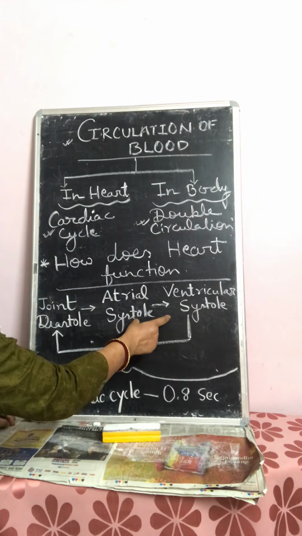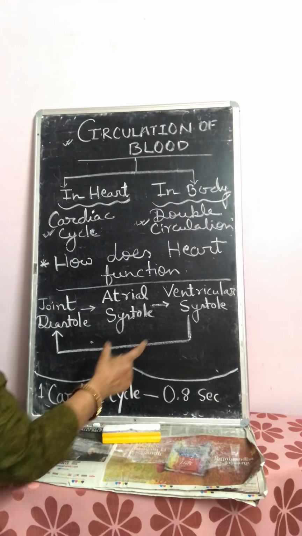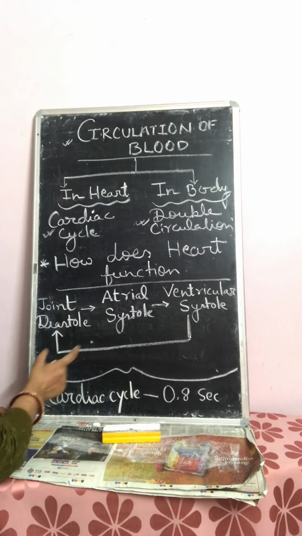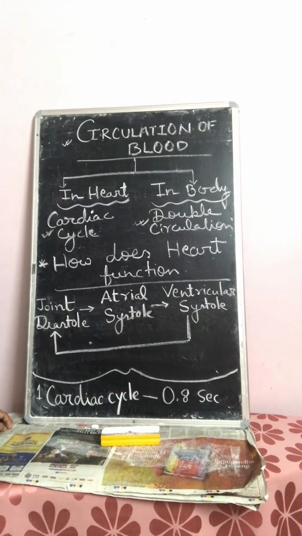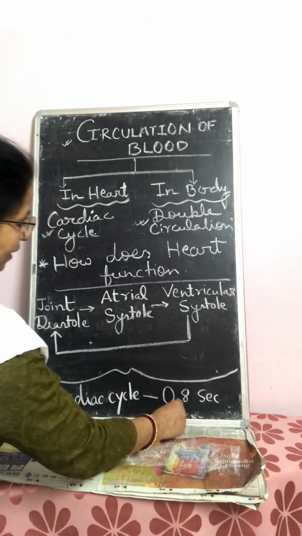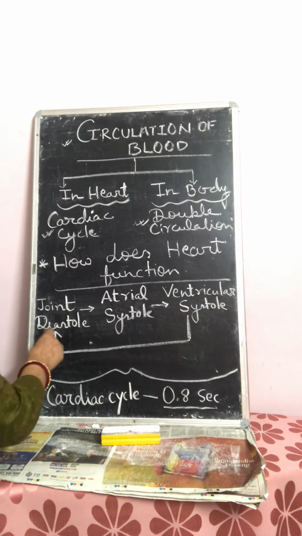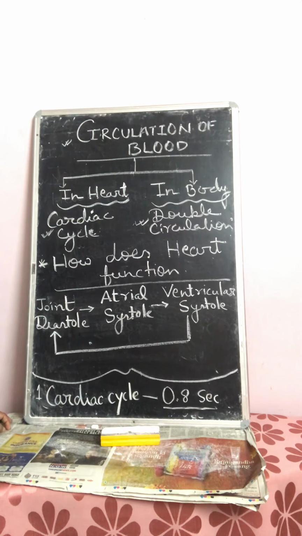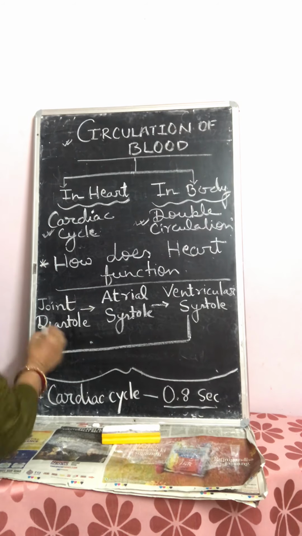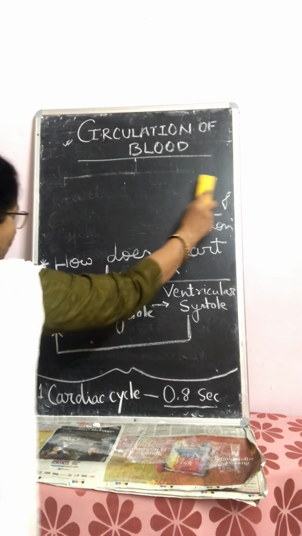These two, that means diastole and systole, are known as cardiac cycle, and one cardiac cycle takes 0.8 seconds. Now we will discuss one by one about these three steps, what happens, which type of change occurs in our heart. First, I am starting from joint diastole.